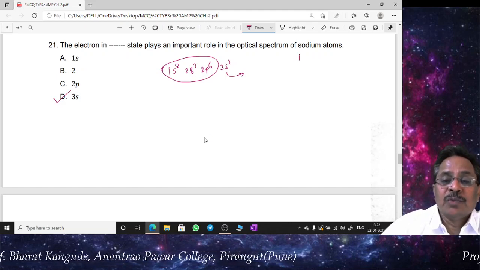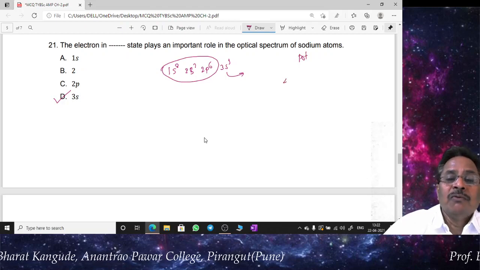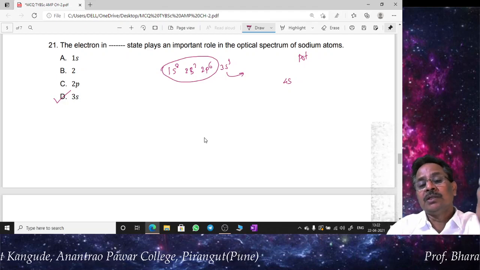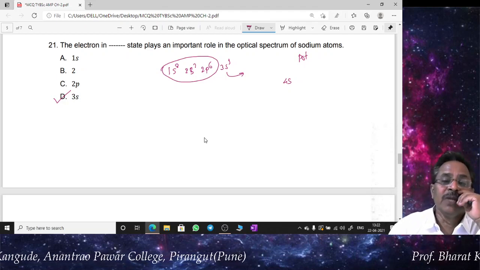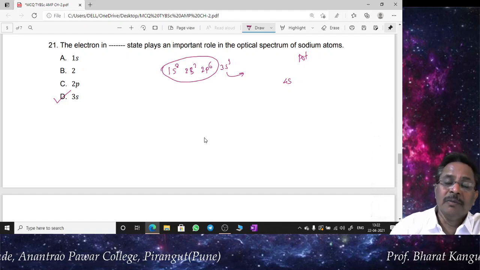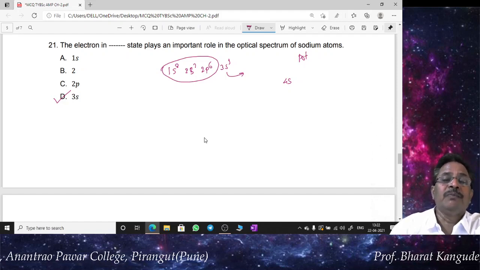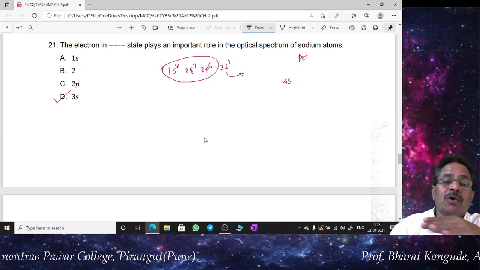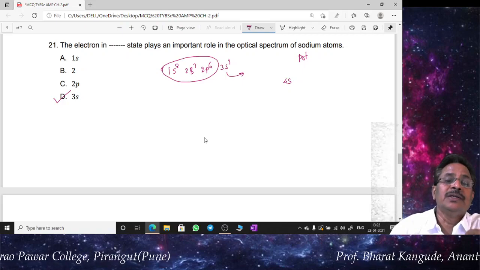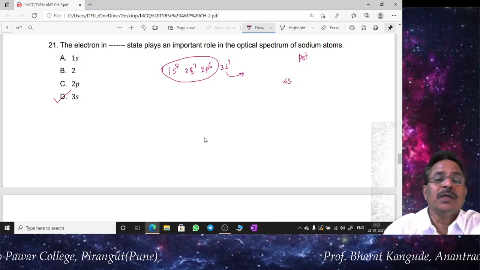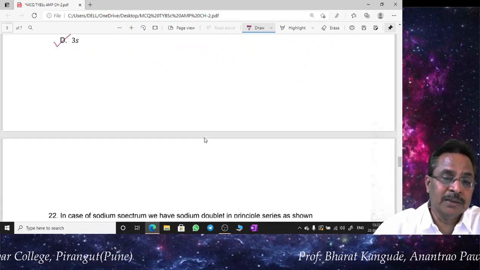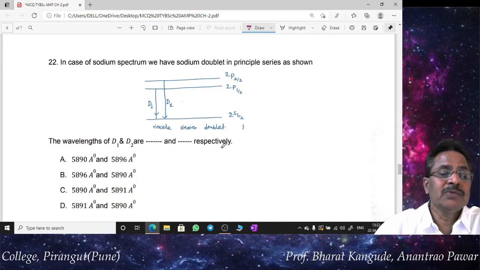If it had been potassium, then the answer would have been 4s, because the unpaired last electron would have been in the fourth orbit, n equal to 4, that is the 4s state, and the answer would have been different. So depending upon which alkali metal we are discussing, which electron will give its optical spectrum will be decided by its electronic configuration. For sodium it is the 3s electron, the electron in the 3s shell, that decides all the optical properties of the sodium atom. Then this is one diagram based question.